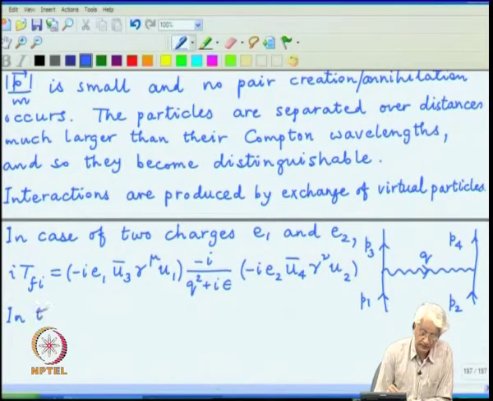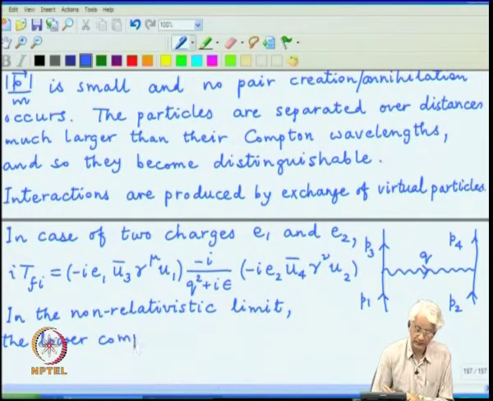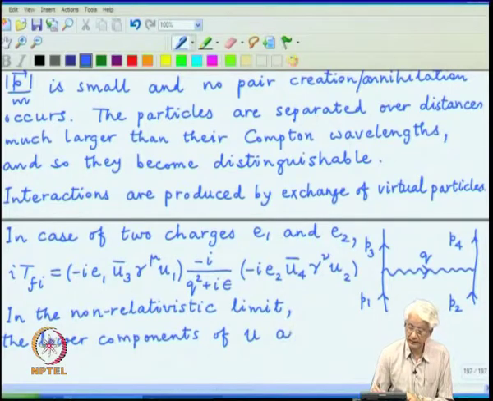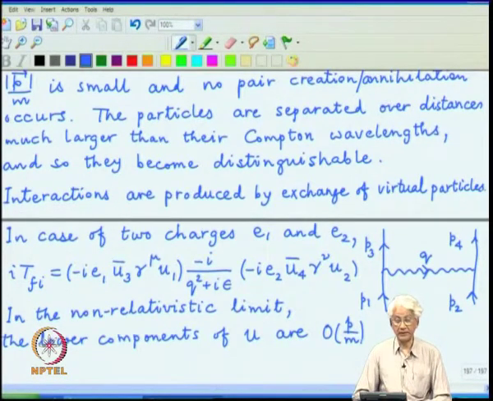In the non-relativistic limit, the lower components of u are order p over m, and so negligible compared to the upper components which are order 1.